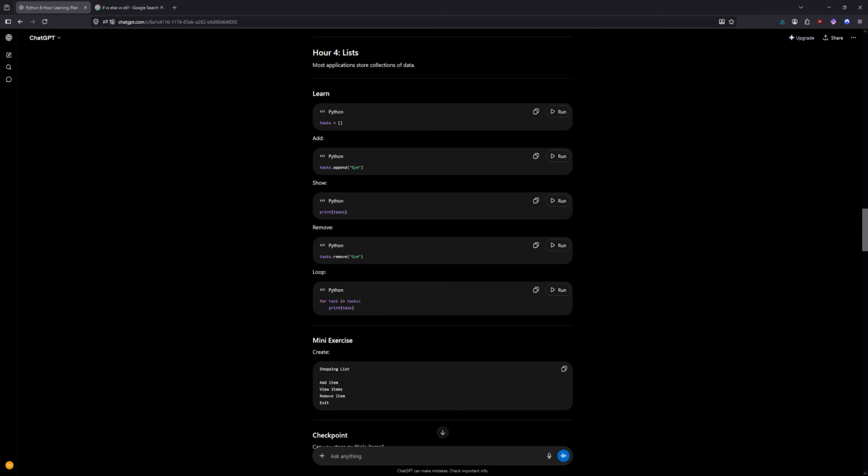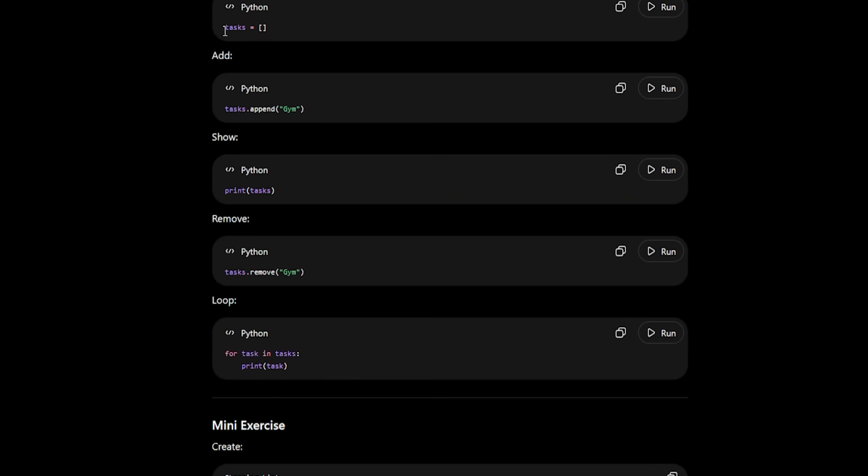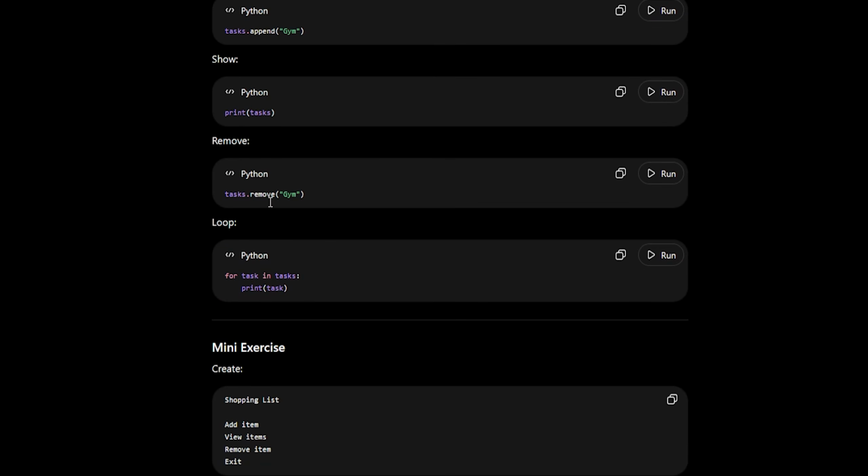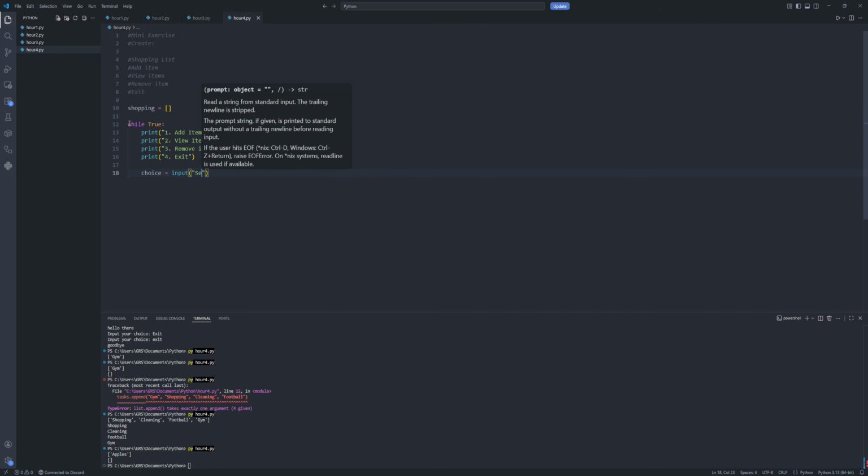Now we're going to learn about lists. Most applications store collections of data. Okay. So we need to learn tasks equals square brackets. Tasks append gem. Print tasks. Tasks remove gem. For task in tasks, print task. Okay. Select a number, an option.